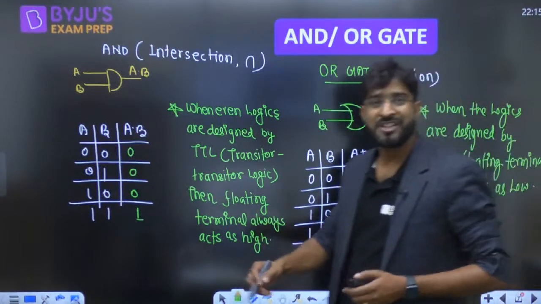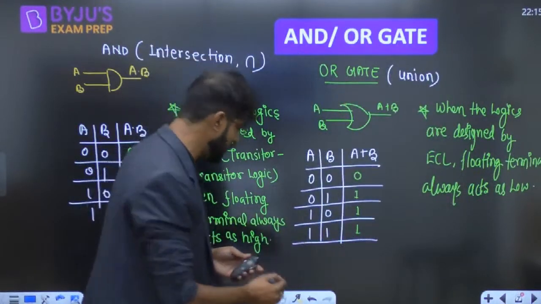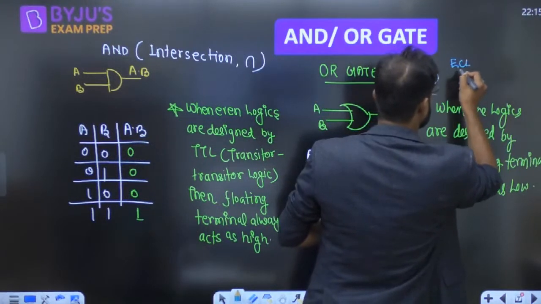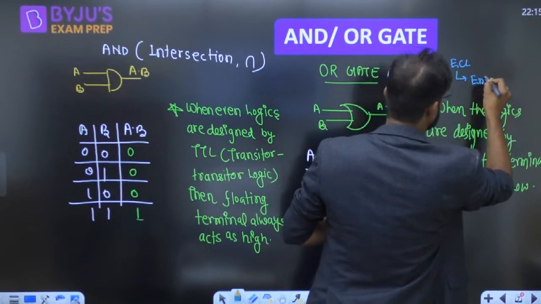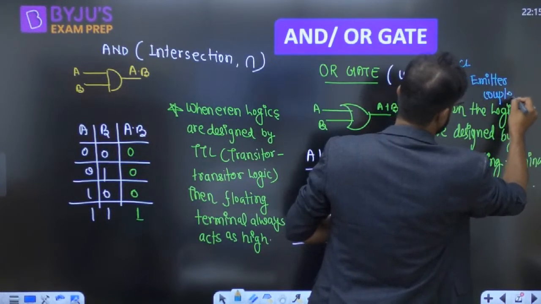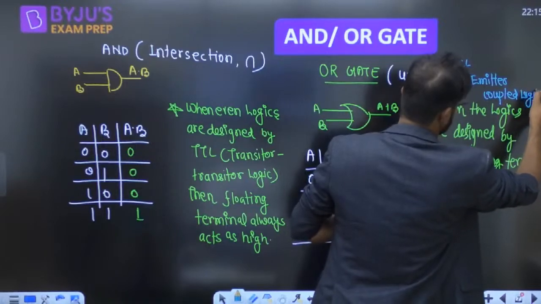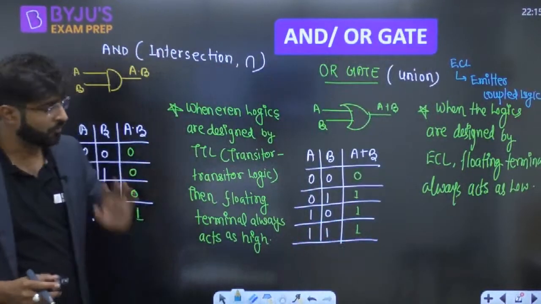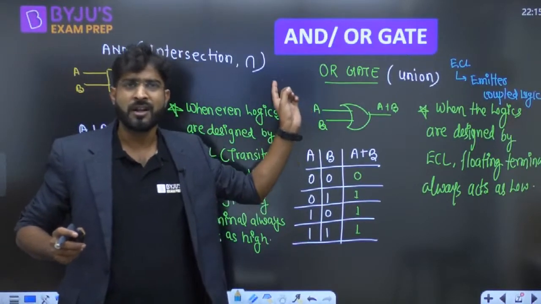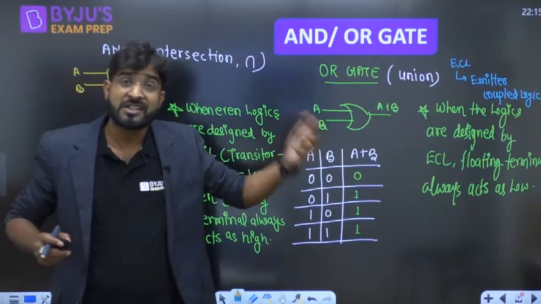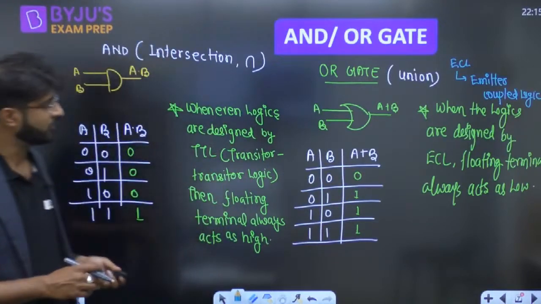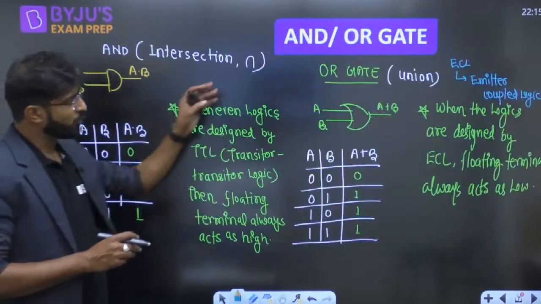ECL means emitter coupled logic. By default, even if the input is not connected: if TTL is given, the floating terminal always acts as a high; if ECL is given, the floating terminal always acts as a low. You have to remember these two points. Right, that was for the AND gate and OR gate.